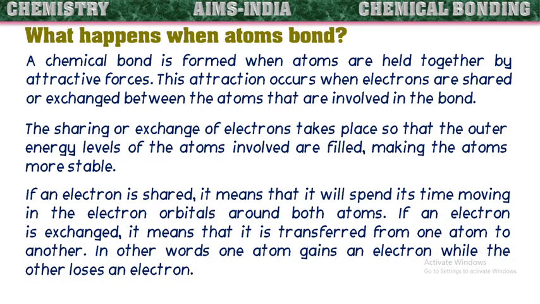If an electron is shared, it means that it will spend its time moving in the electron orbitals around both the atoms. If an electron is exchanged, that means transferred, it means that it is transferred from one atom to the other. In other words, one atom gains an electron while the other loses an electron.